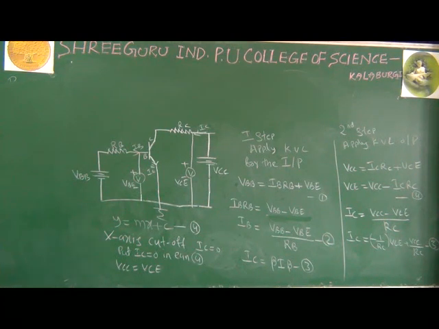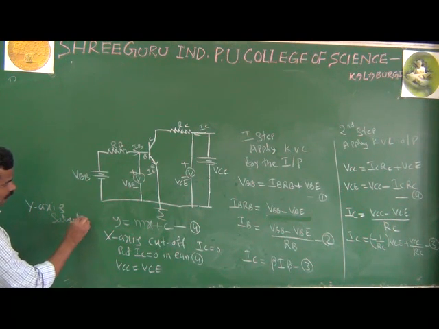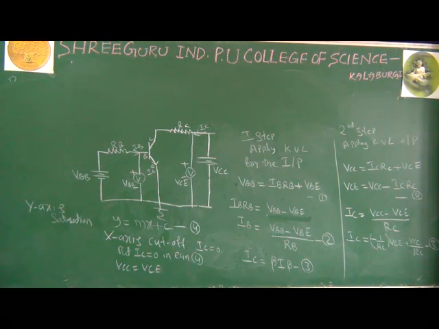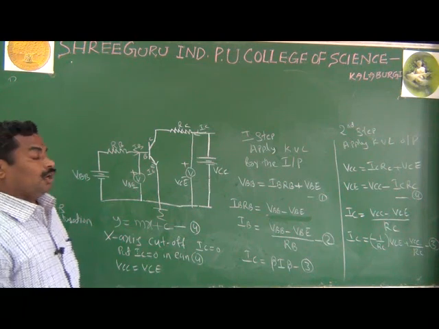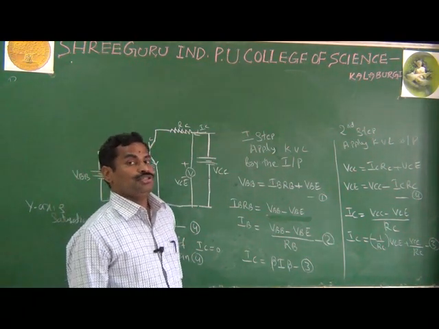In a similar way, in the y-axis we have to find out the saturation point. And as we know, at the saturation point, what happens? The output voltage VCE will be 0.